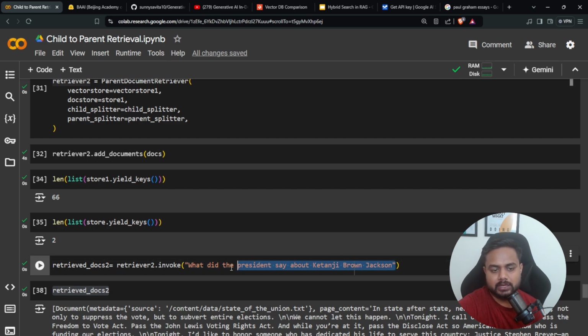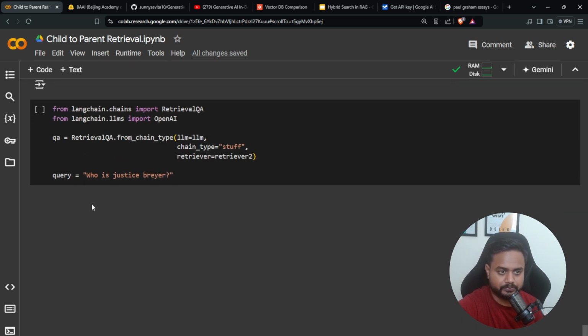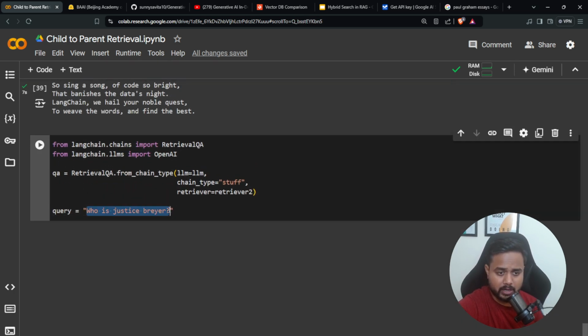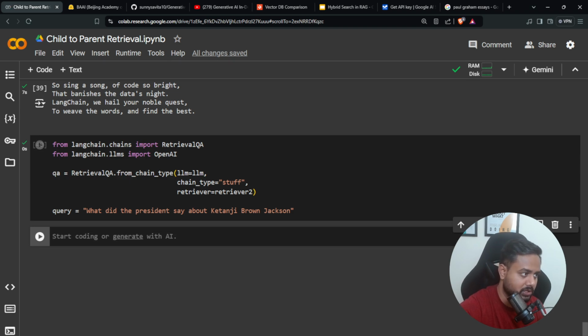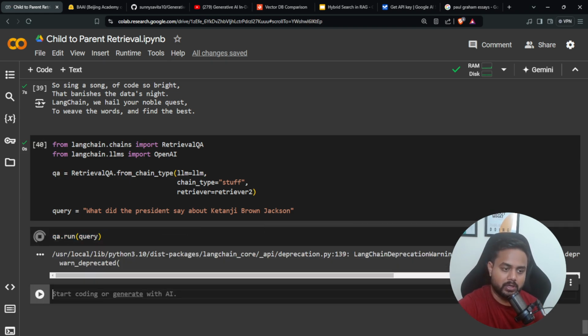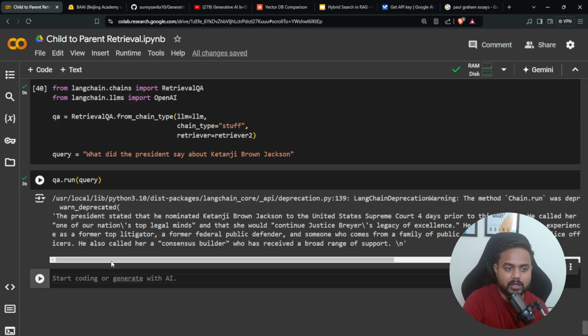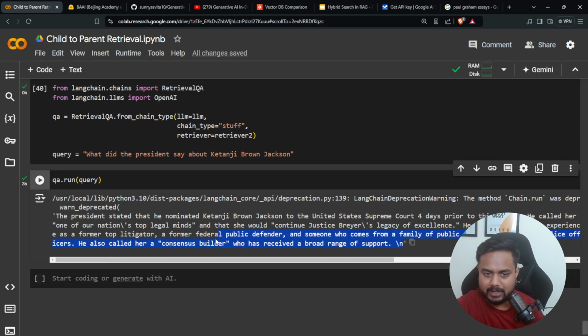Now let's ask the same question to my model. Based on the context, I will get my answer. So here is my query. Now I just need to run this particular chain, so QA.run with this query, and let's see what I get. Yes, I will get my final answer. So let's wait, and this is going to be my final answer, guys.